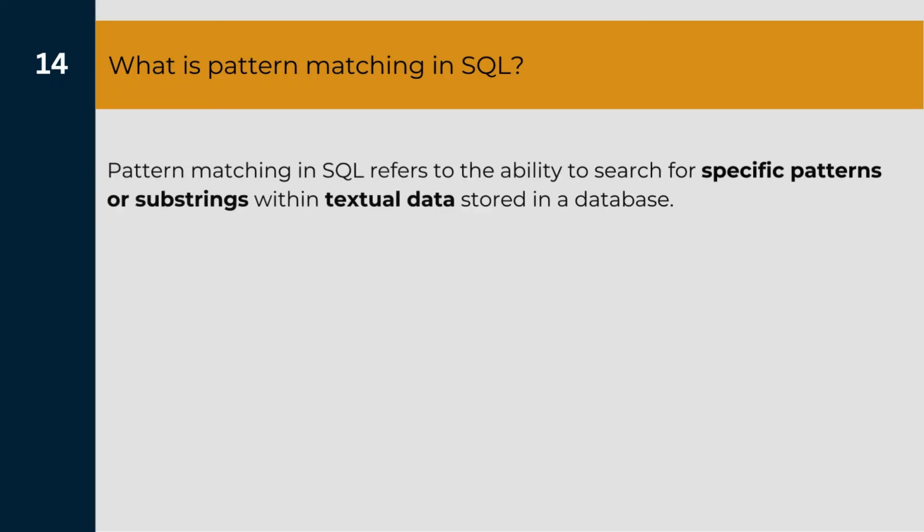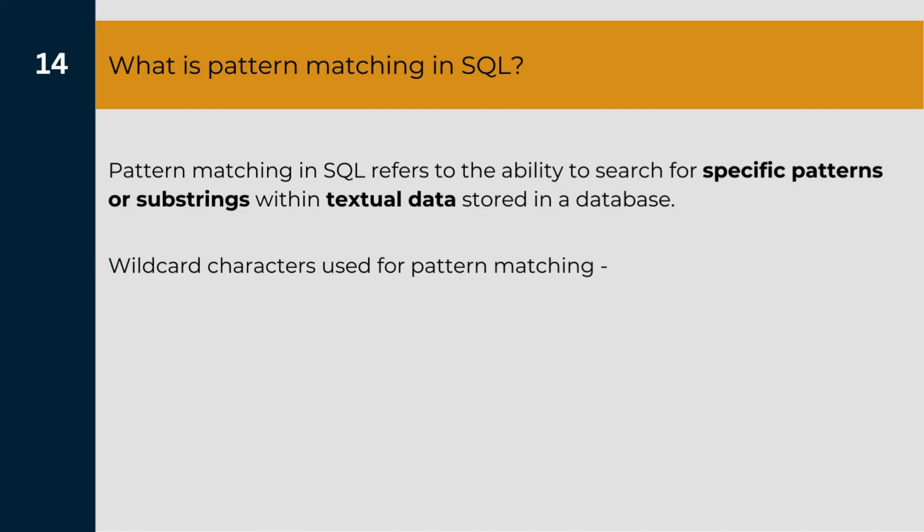Okay, let's come to the 14th question in our list, which is: what is pattern matching in SQL? Pattern matching in SQL refers to the possibility of searching for specific patterns or substrings within the textual data in the database. There are two wildcard characters that are used for pattern matching. The first one is the percentage character, which matches 0 or more characters.